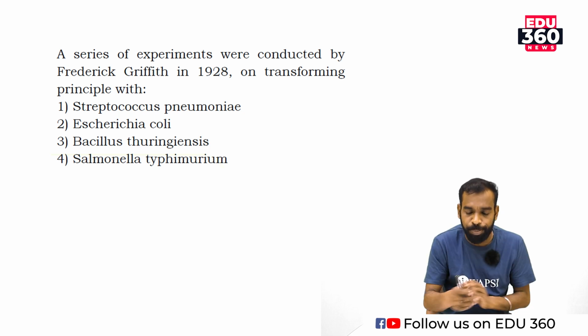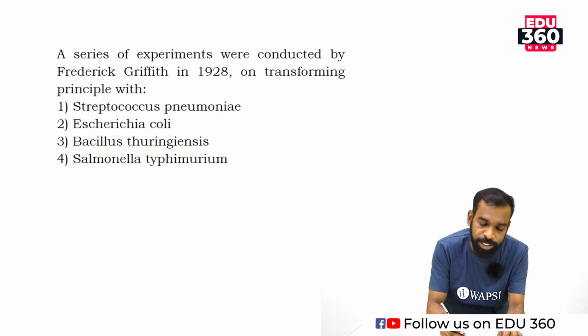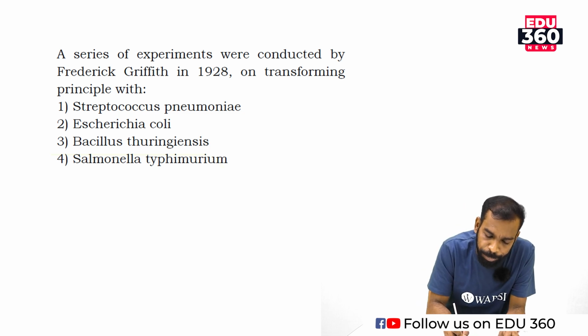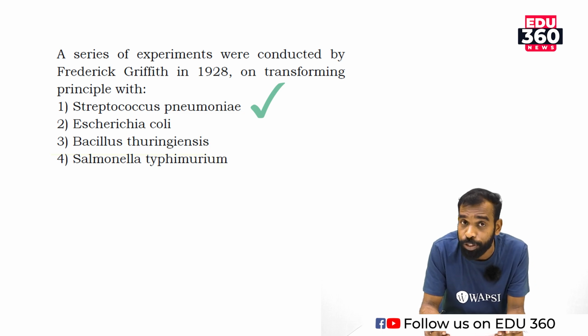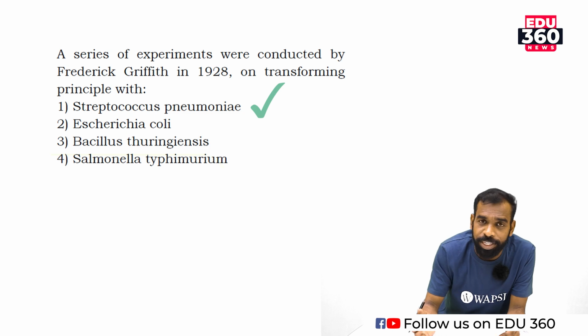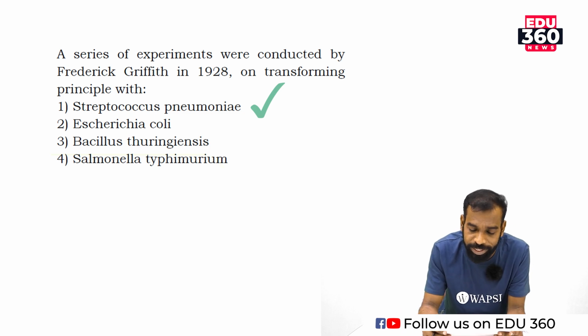That particular experiment was conducted using Streptococcus pneumoniae bacteria. The organism causes death due to pneumonia. Which one is virulent, which one is non-virulent. Is it clear? Then next question.